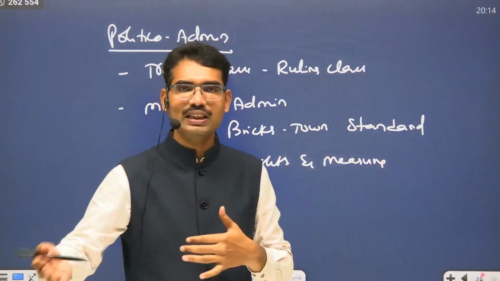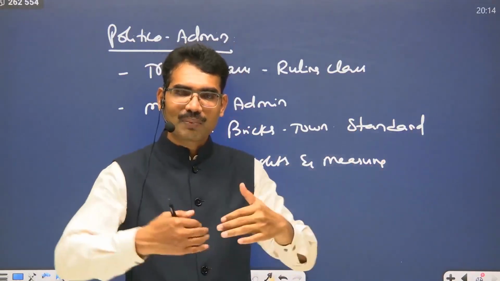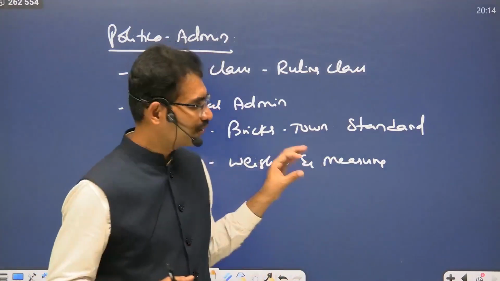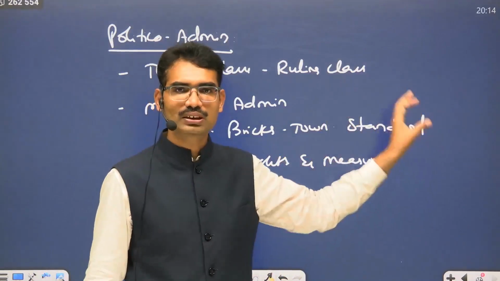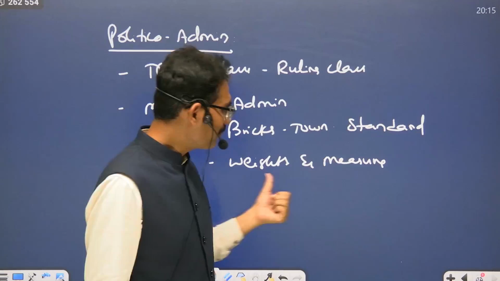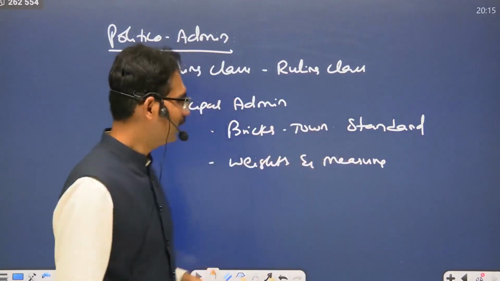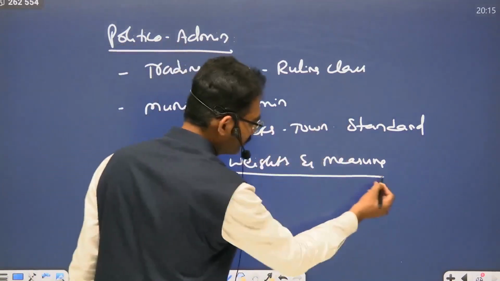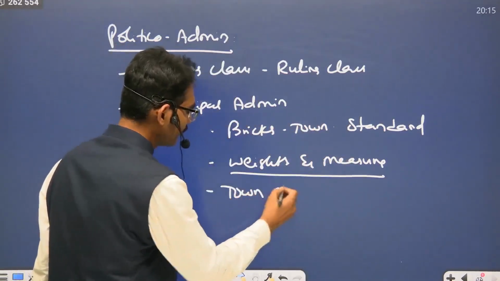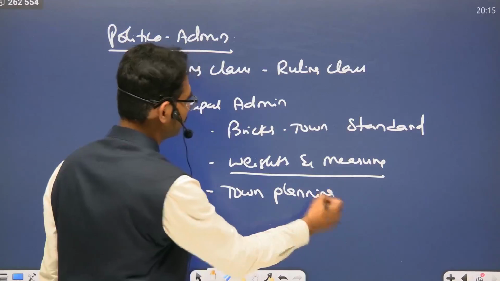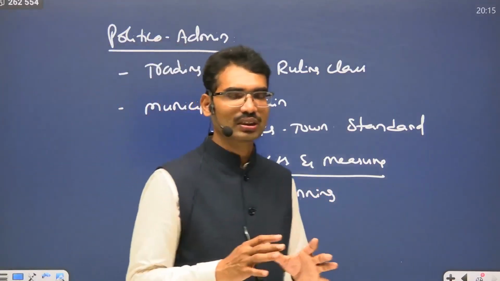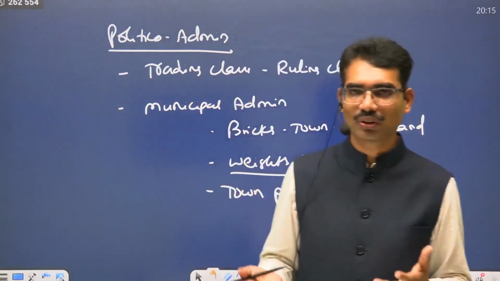Otherwise, how would they sell their products? If there are multiple measures, then people cannot interact easily. If they are coming from Gujarat to the Punjab region and Afghanistan region and going to the Rajasthan region, some kind of administration must be there. Proper weights and measures were there. Town planning is an indication of municipal administration. But beyond this, whether a priest, religious people ruled or not, we don't know.